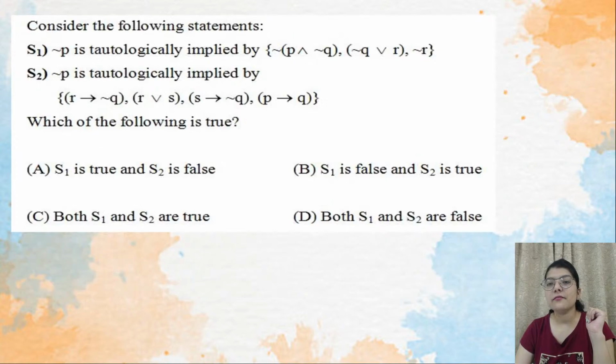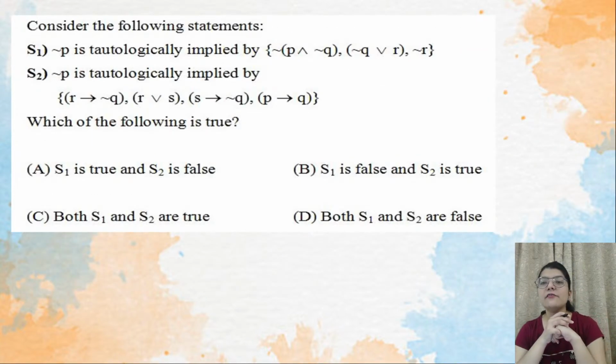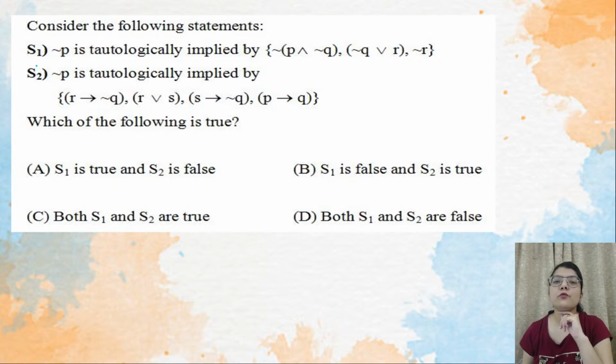Now next question. Next is, consider the following statements. They have given you two statements, S1 and S2. Okay? Then they are saying negation P is tautologically implied by this proposition, and statement 2 is saying negation P is tautologically implied by this proposition. So they are asking which of the following is true and false.